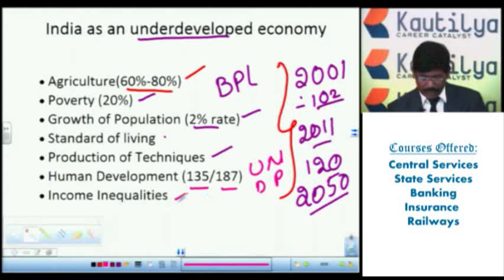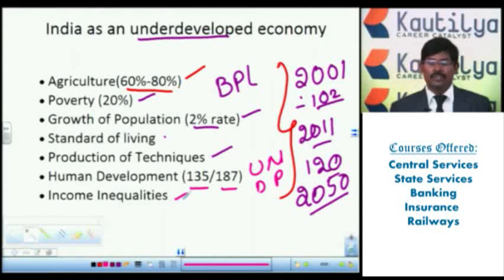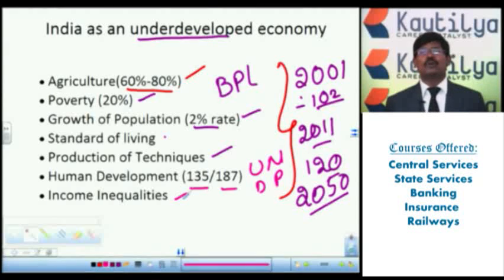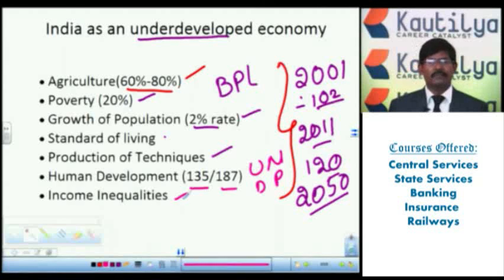Next one, income inequalities. In India, this is one of the most important problems. There are the haves and have-nots, the rich and poor. When you observe, generally 10% are the richest people and the remaining 90% are poor. So income inequalities are more in India. Day by day the rich become richer, and the poor become poorer.